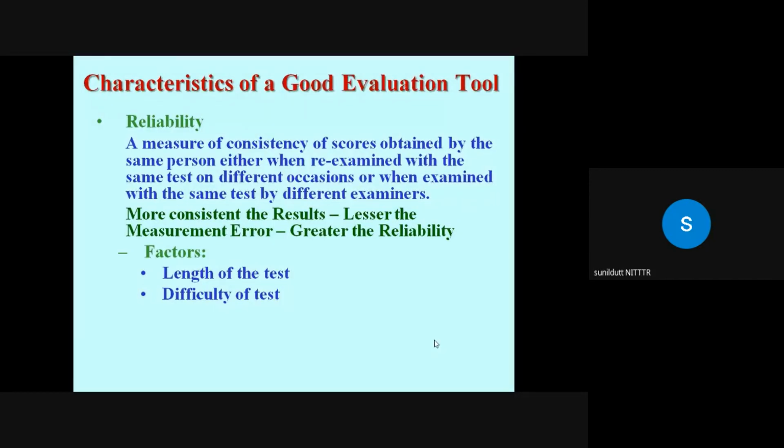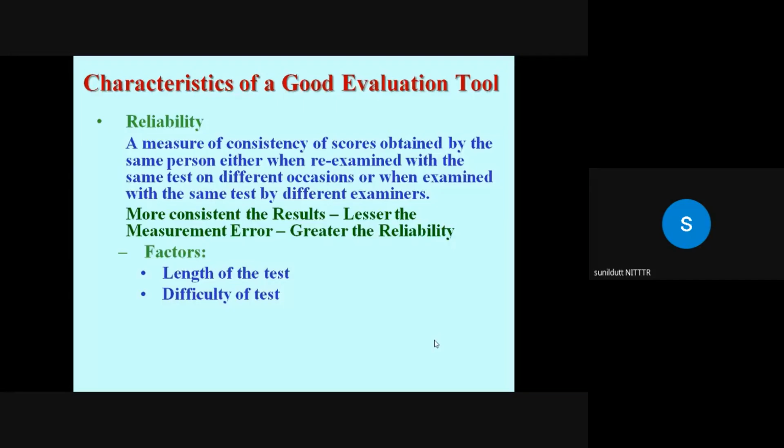And what is reliability? Consistency of result from one measurement to another. So if the same test is measured by the student who may get 85 and the student who may get 83, okay.